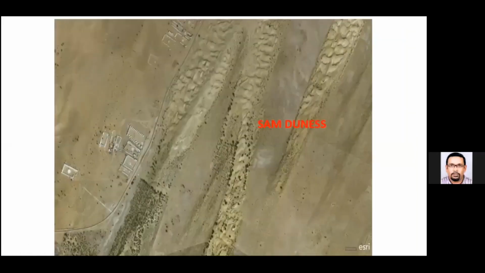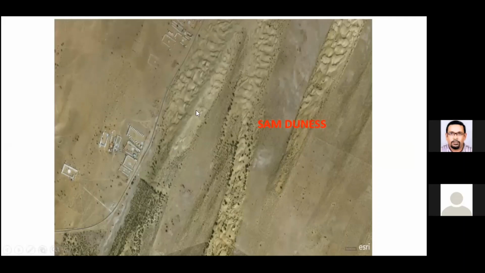Again, some further west of Jaisalmer, about 35 kilometers west of Jaisalmer, we have these dune fields. This area is part of the Desert National Park, but some of it is made open for the public to come and study here. And you see these various camping sites which have come up for the tourists. They enjoy walking and taking camel rides over these particular active sand dunes.